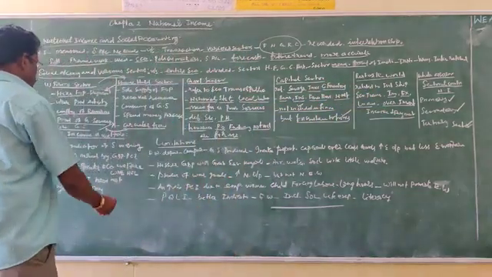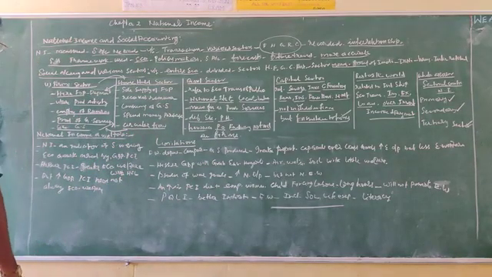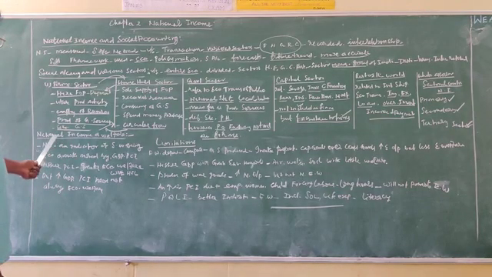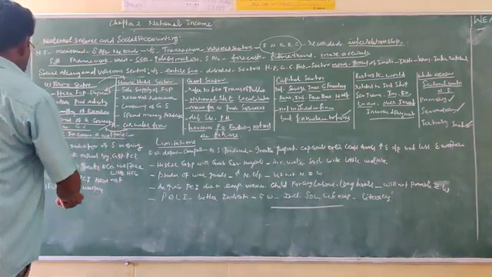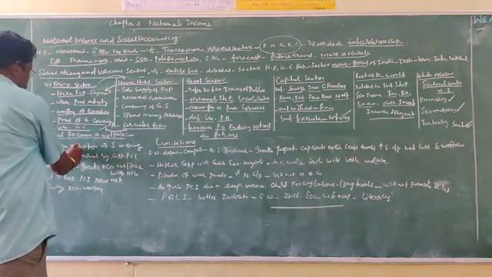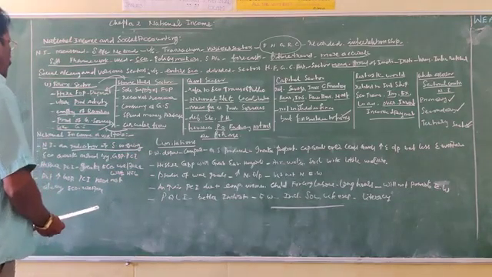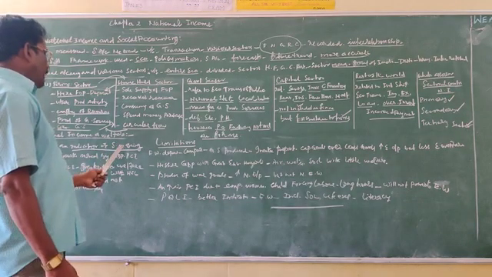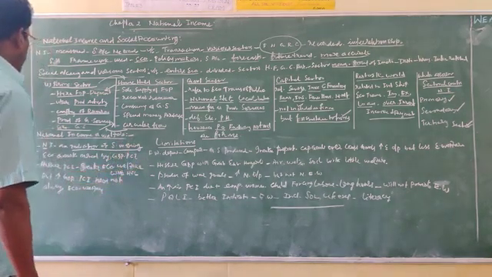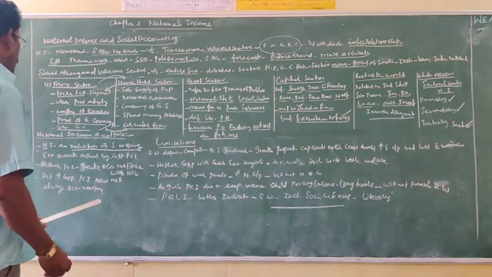Then the next topic is national income and welfare, the relationship between national income and welfare. National income is an indicator of social well-being. Whether the public is enjoying social welfare or not should be indicated with the help of national income.